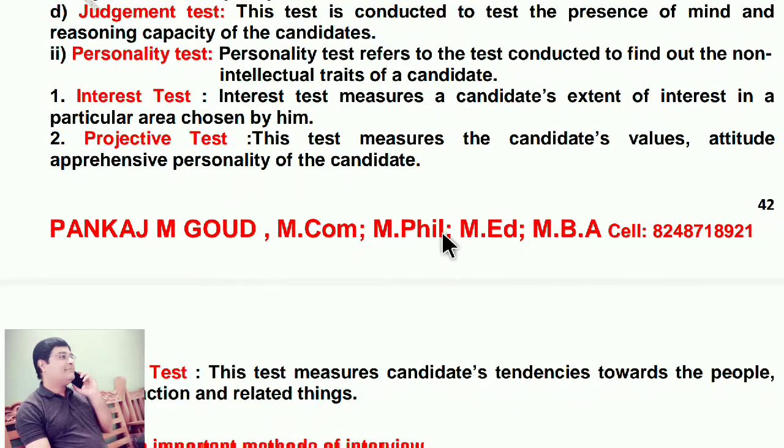Judgment test. This test is conducted to test the presence of mind and reasoning capacity of the candidates. So judgment. Presence of mind will be tested in judgment test. Personality test. Personality test refers to the test conducted to find out the non-intellectual traits of a candidate. That is, first one, interest test.